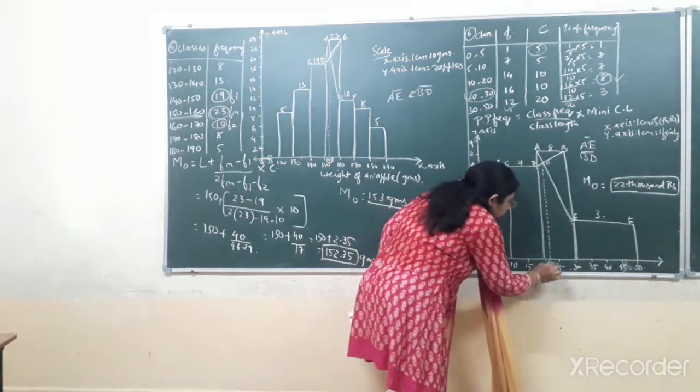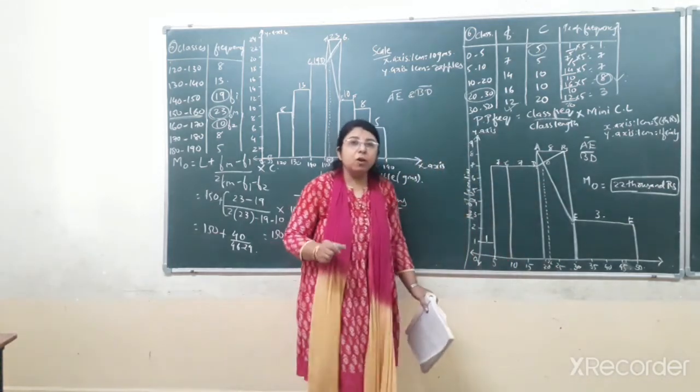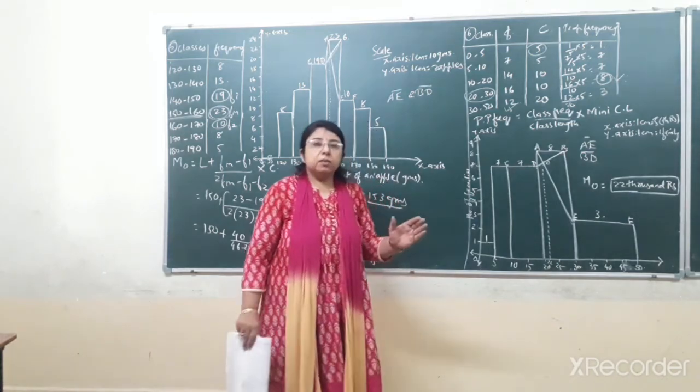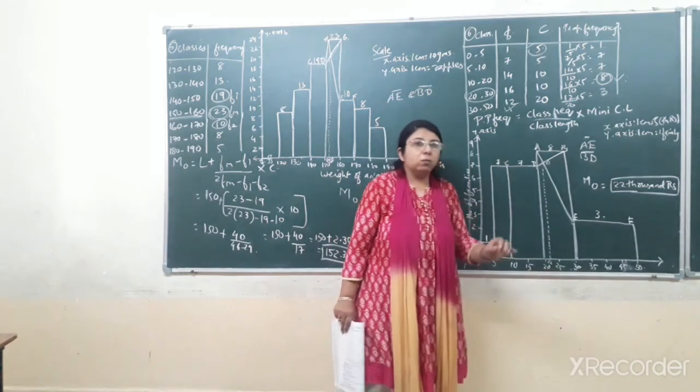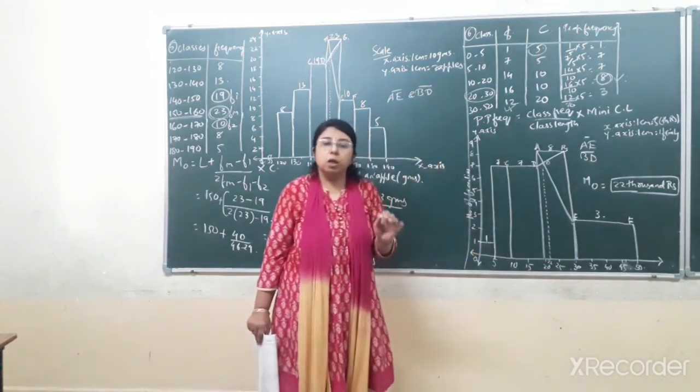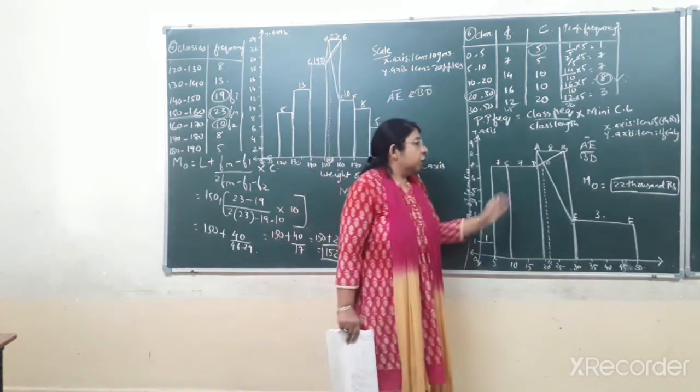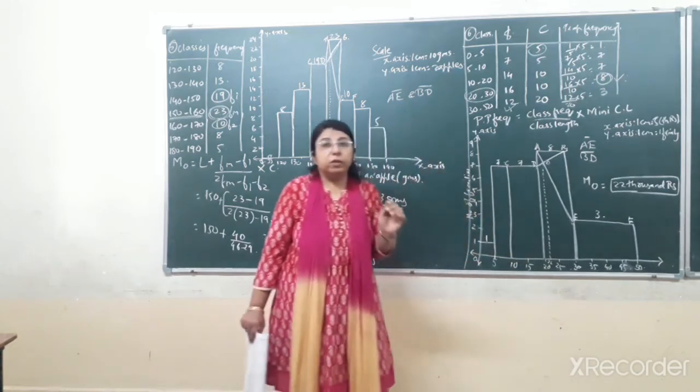Here you can see it is not coming exactly in the middle of 20 to 25. It is less than 22.5. So the approximate value of mode will come to 22,000 rupees. So in this way you will find the mode by graphical method.